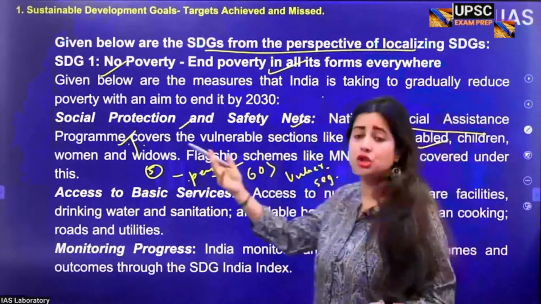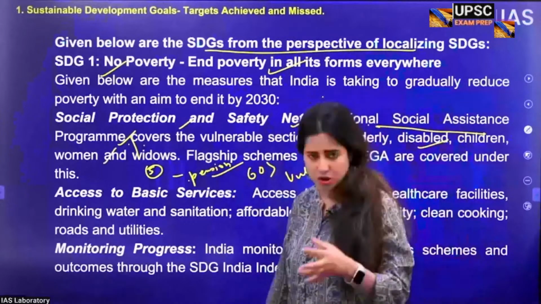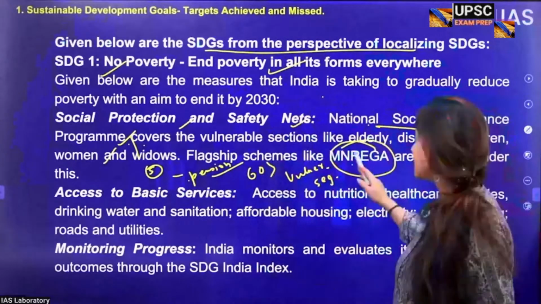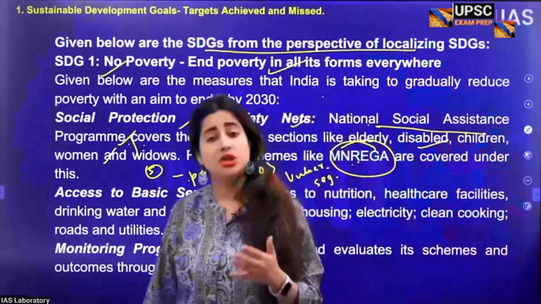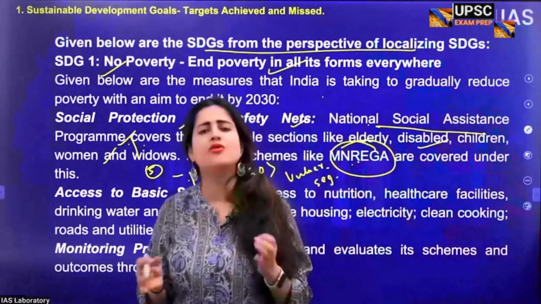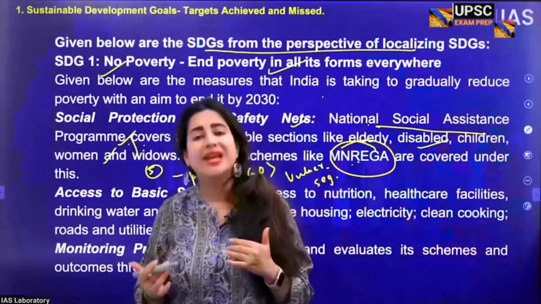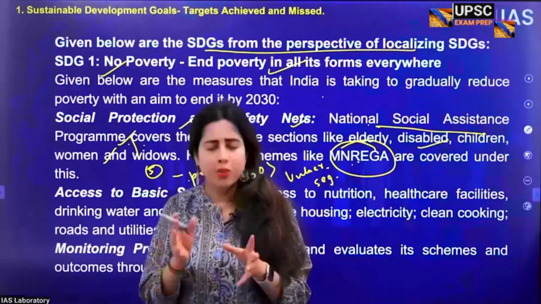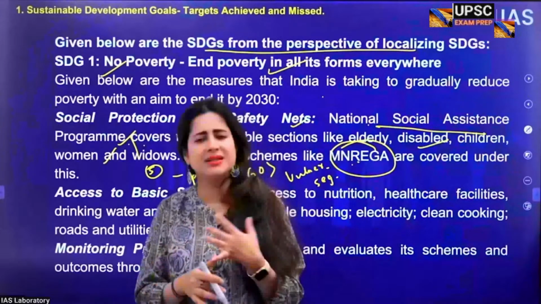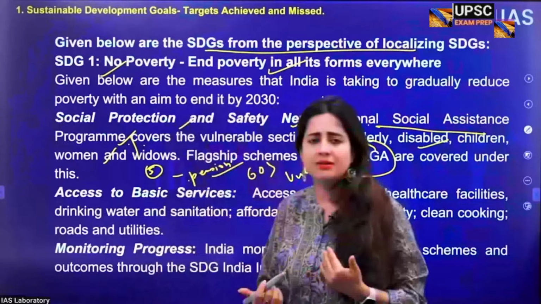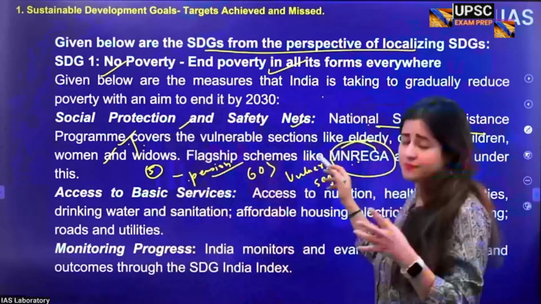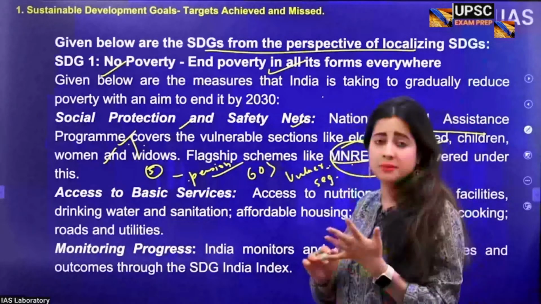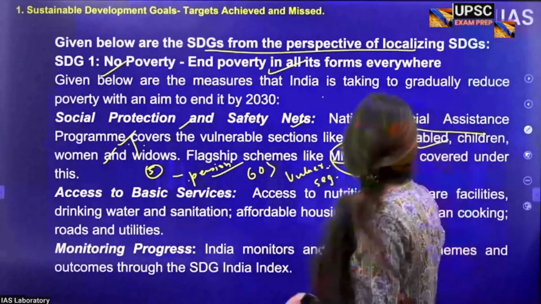Even children under 6 are also provided some special benefits by the government. Then there is a scheme known as MGNREGA, the Mahatma Gandhi National Rural Employment Guarantee Program, which provides 100 days of assured, guaranteed labor and wages to people in the rural segments. One adult member of every poor household shall be given some kind of construction or manual work in return for a daily minimum basic wage. Again, this is a very helpful program. Certain quota here is reserved for categories like women, SC, ST. Again, that's a very important thing done by the government.